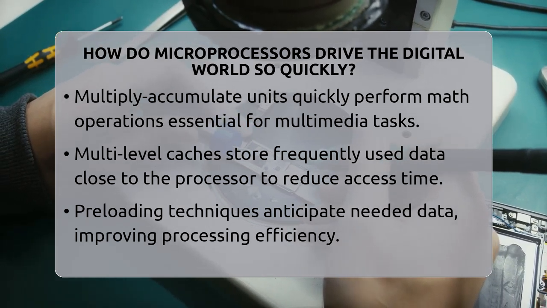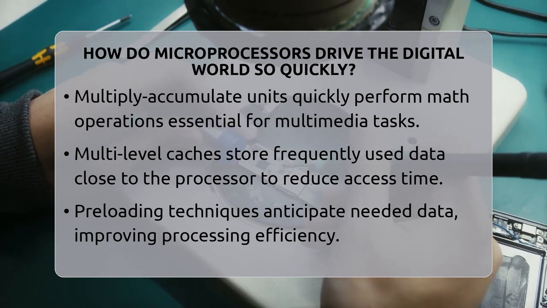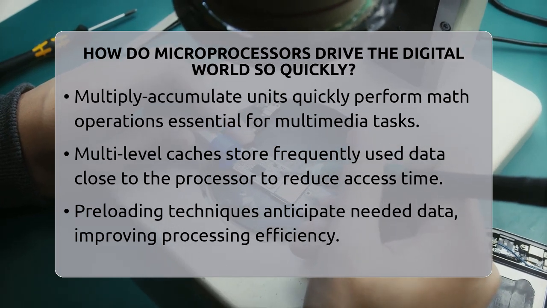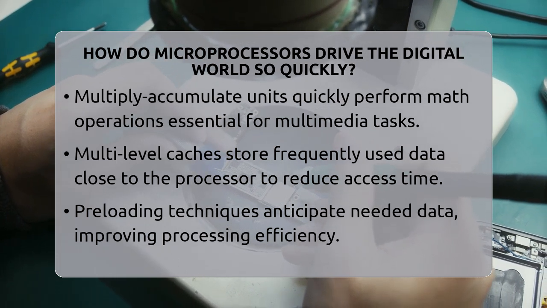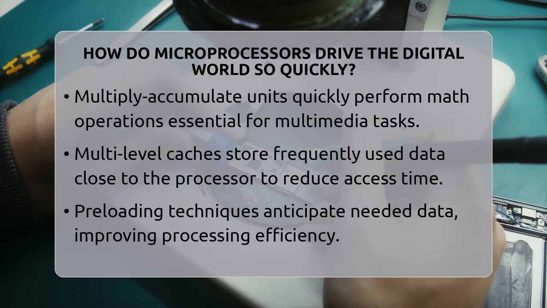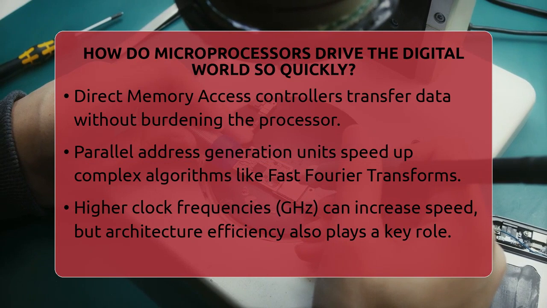Memory design plays a big role in speed too. Processors use multi-level caches that store frequently used data close to the core. This way, the processor doesn't have to go all the way to the main memory every time it needs data. It also uses preloading techniques to guess what data will be needed next, so it's ready when required. Direct memory access controllers also help by moving data between memory and peripherals without bothering the processor, so it can